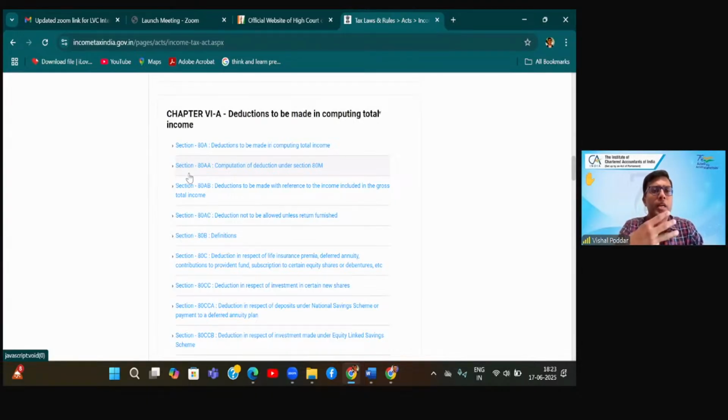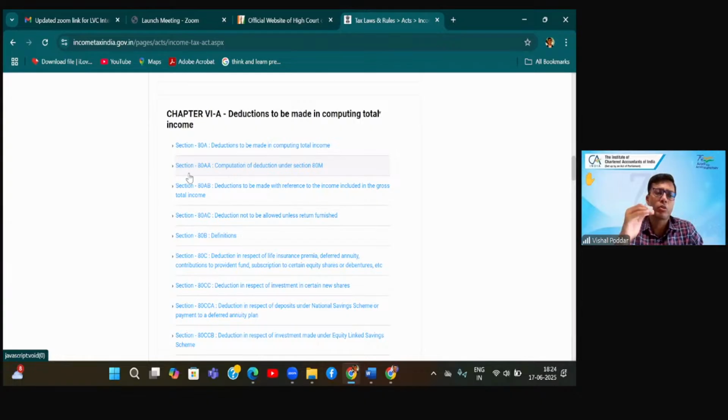What is that incentive? If you do any of these three things: investment, savings, payments, in those areas where we are telling you to do, and subject to the conditions and limits which we have given, we will allow that amount of your investment or your savings done or your payment done to be reduced from your GTI.